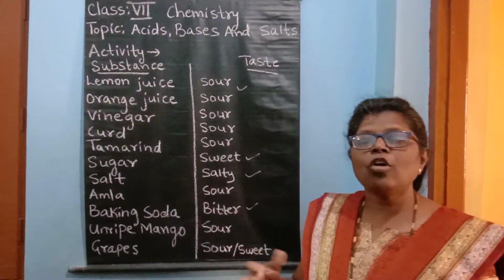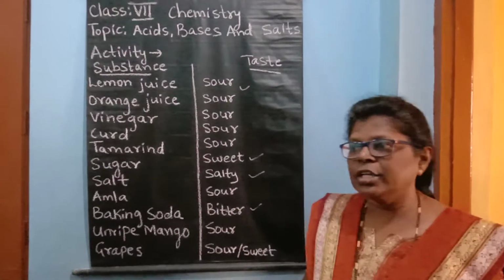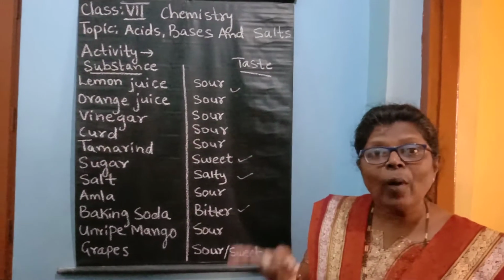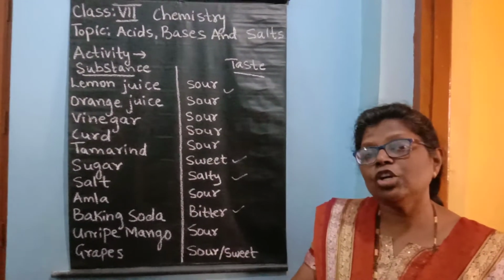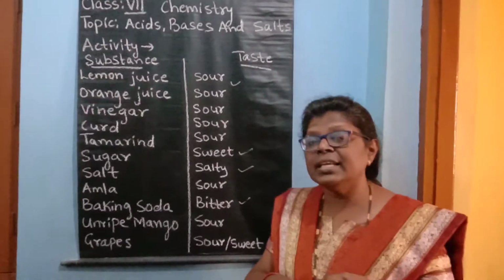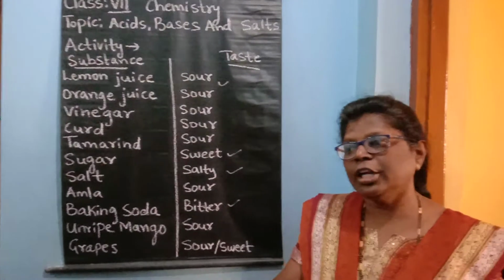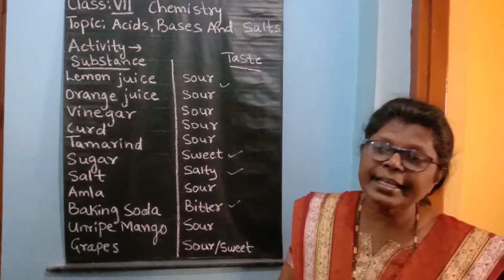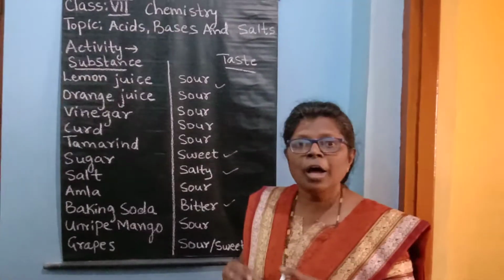These bases are also used in industry to manufacture different types of products, for example bleaching powder, fertilizers, and whitewash. Children, we know we whitewash our homes, so whitewash is also made up of bases. We also use bases in softening hard water, as cleansing agents, and in the leather and textile industries. So these were the uses of bases.